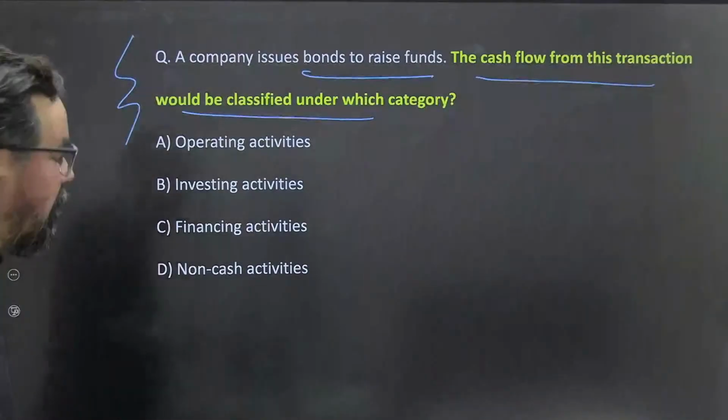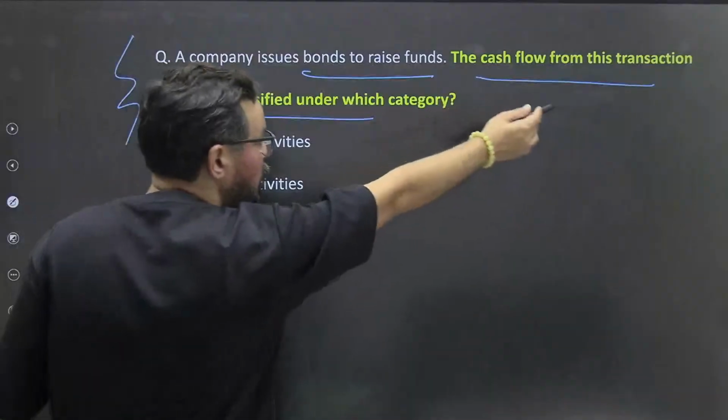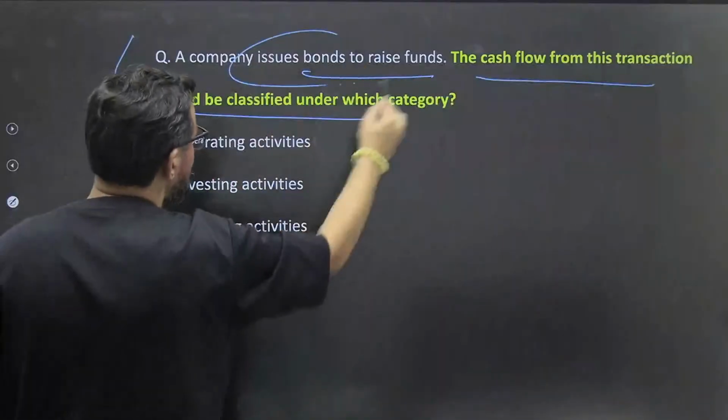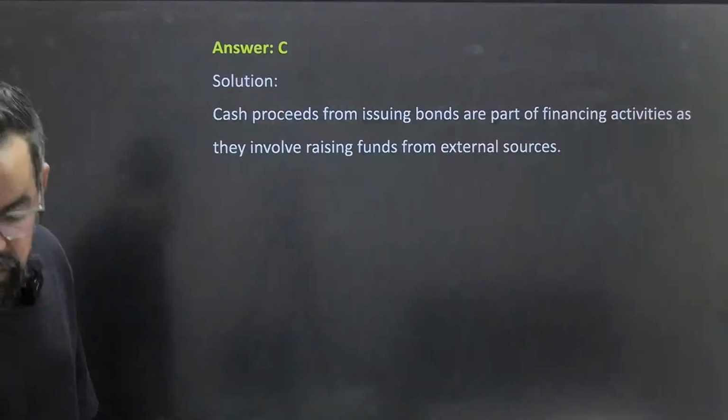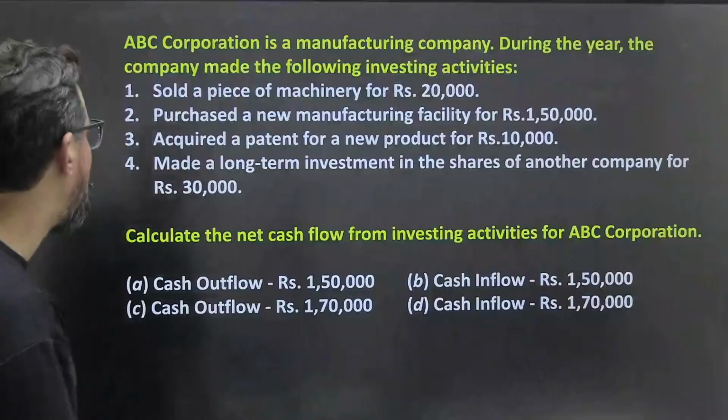So what will be your correct answer? It is cash flow from transactions. What we are doing this? So financing activities. Okay. So financing activities, C will be the right answer for this particular one. Yes, yes, Vikram sir. Very good.